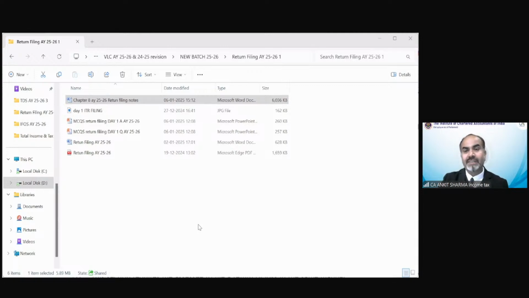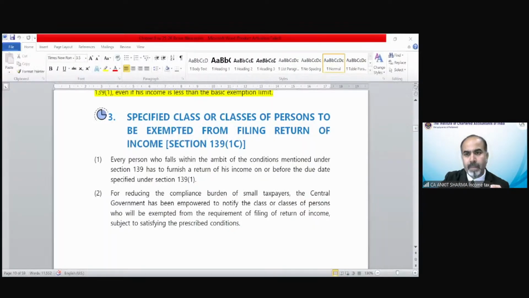specified class or classes of person to be exempted. So some specified classes of person have been exempted from filing of return of income. Those have been specified. Government can specify any person. So those are the persons who have been exempted from filing of income tax return. Clear?